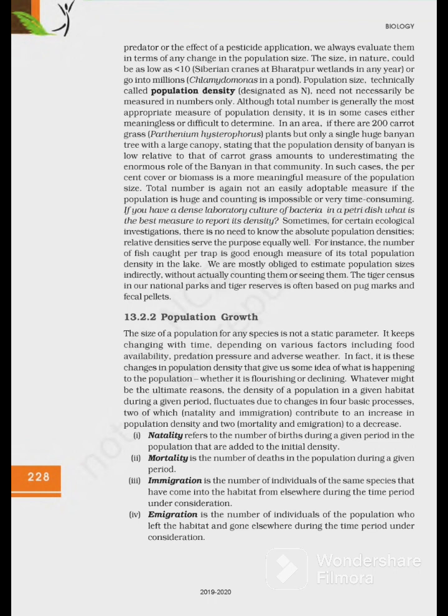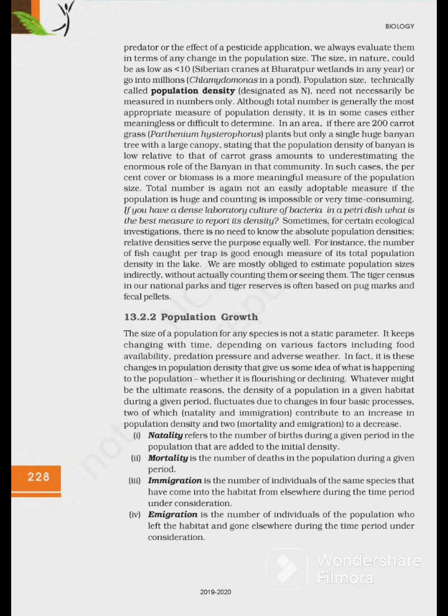In an area, if there are 200 Parthenium plants but only a single huge banyan tree with a large canopy, stating that the population density of banyan is low relative to that of Parthenium, amount to underestimating the enormous role of the banyan in that community. In such cases, the percent cover or biomass is a more meaningful measure of the population size.